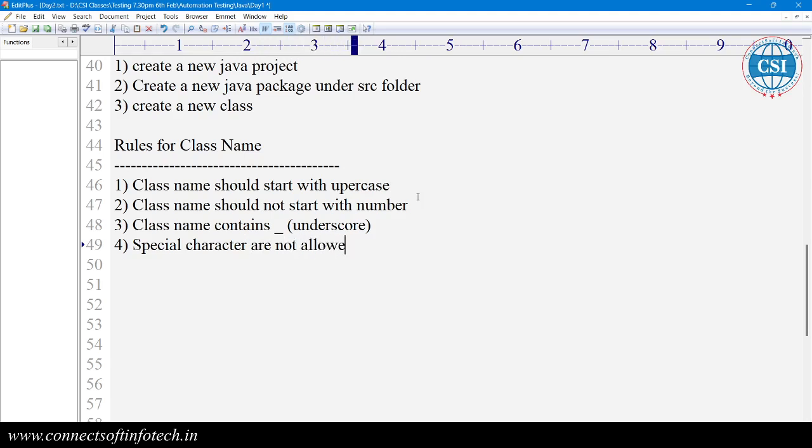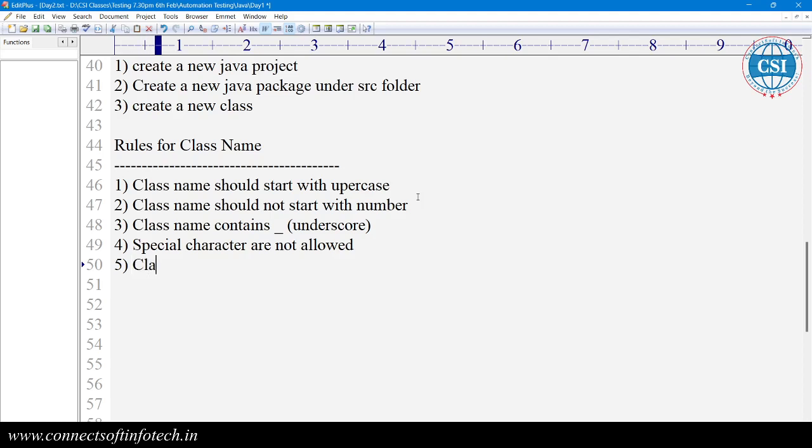A special character is not allowed. That is a rule for the identifiers. Special characters except underscore. Underscore is also a special character, but except the underscore, special characters are not allowed, like a dot or something.